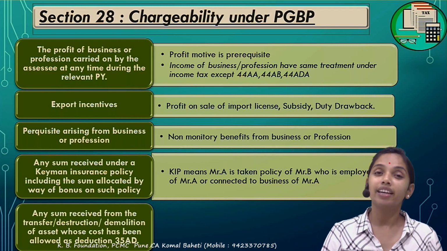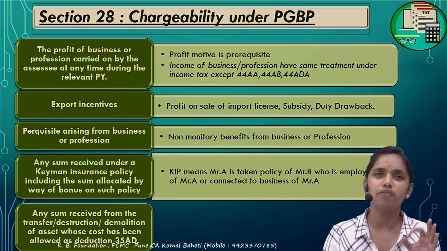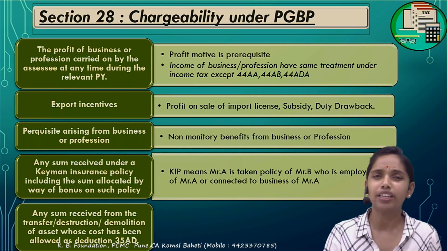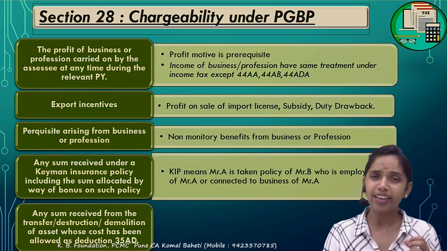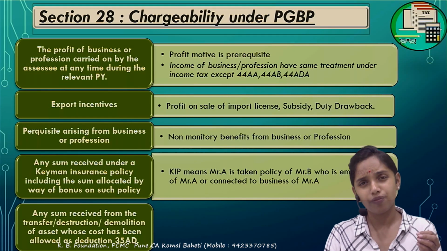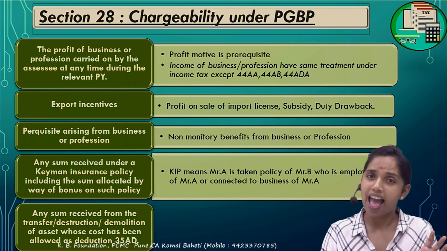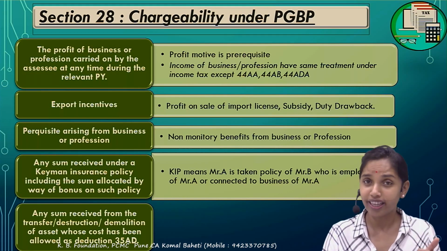Next, Section 35AD. What is the section for? The section is for some specified businesses which are essential for the Indian economy. Correct. If you have done any capital expenditure, the whole of the capital expenditure is allowed in the first year itself as an expense under Section 35AD.